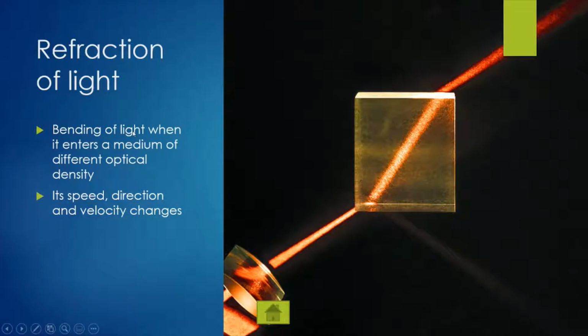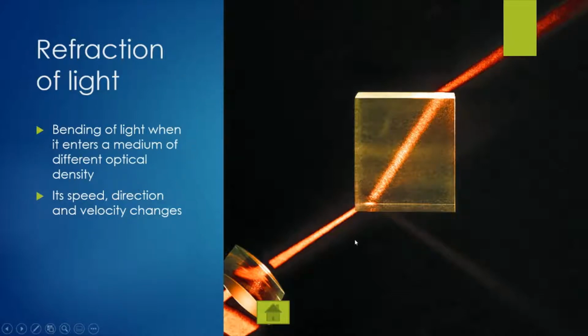So when does it bend? As you can see from this picture here, as light travels from air into this piece of glass, it bends. Right? As it comes out to the air, it bends again. So this bending of wave or bending of light is called refraction. All right. So when does it bend?